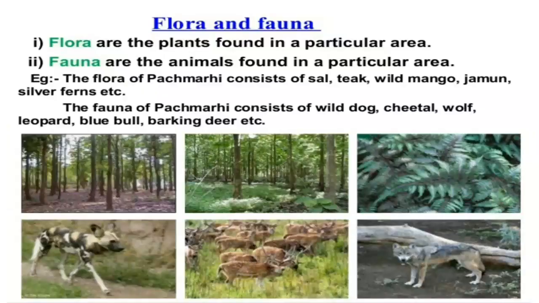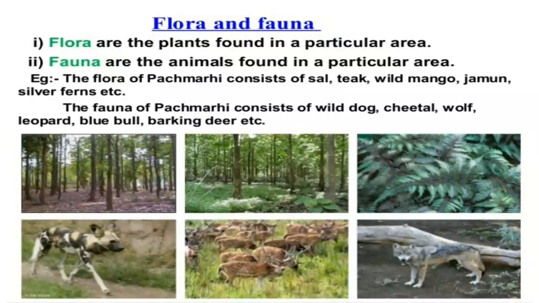So now coming to flora and fauna. The term flora is used to include all types of plants at a place. Flora means plants found in a particular area, all types of plants. It may be big, it may be small.